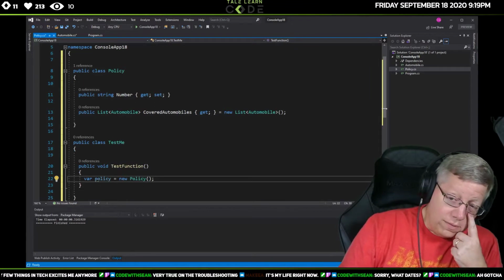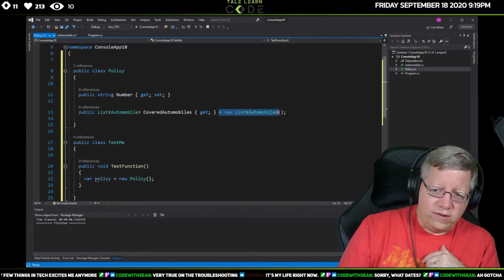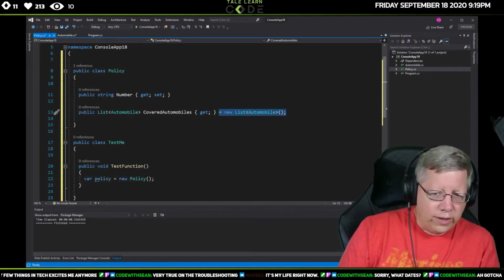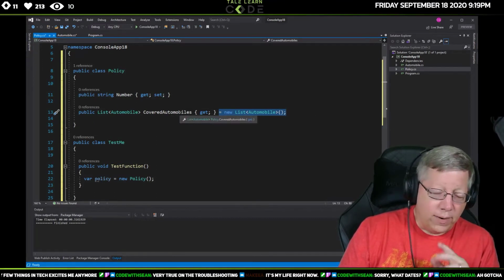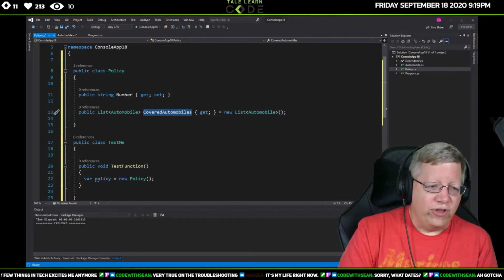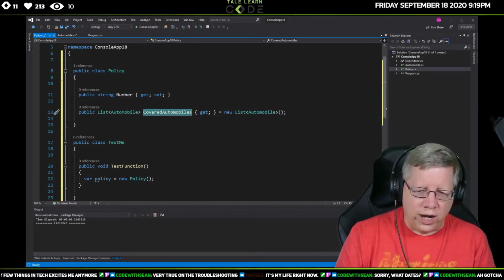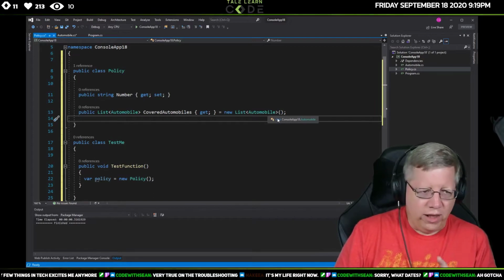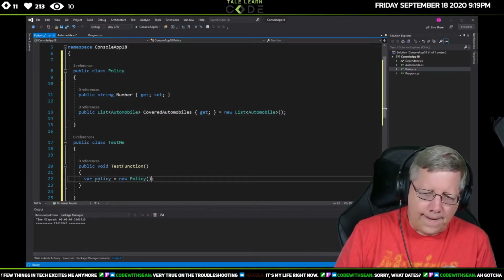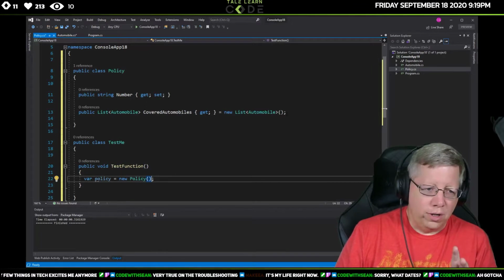Because I did this equals new list of automobile, it is already initialized. And if I didn't do it there, I would have done it in the constructor. I like doing it right there if that's all I'm going to do, because it makes sure that it's created.